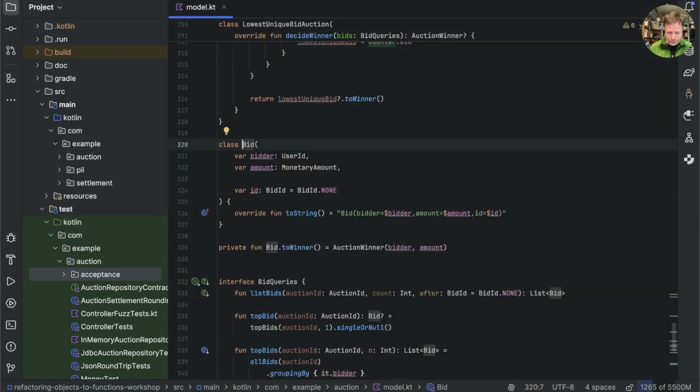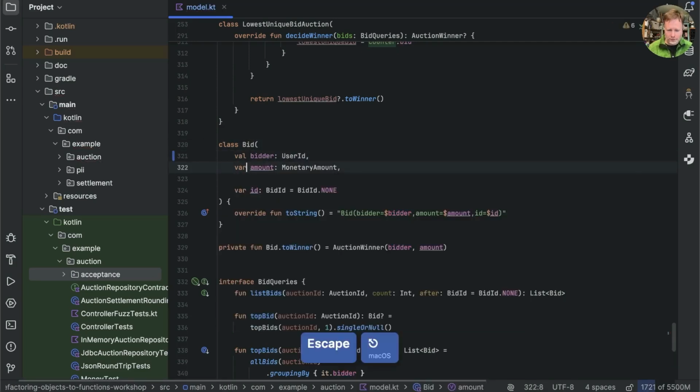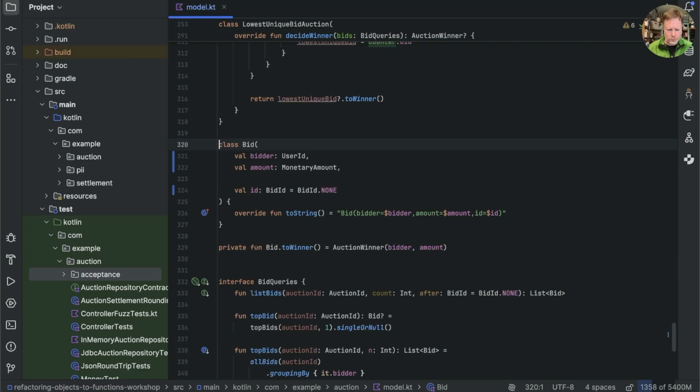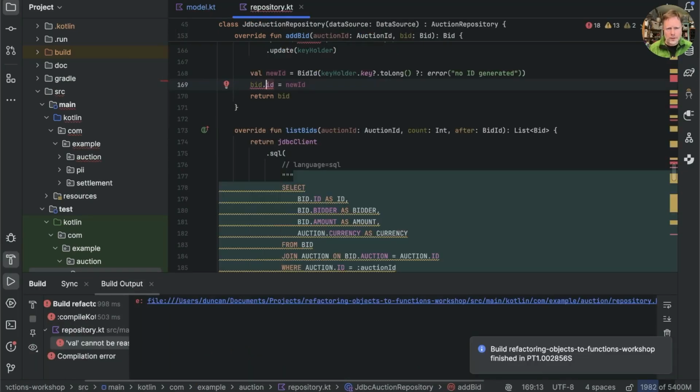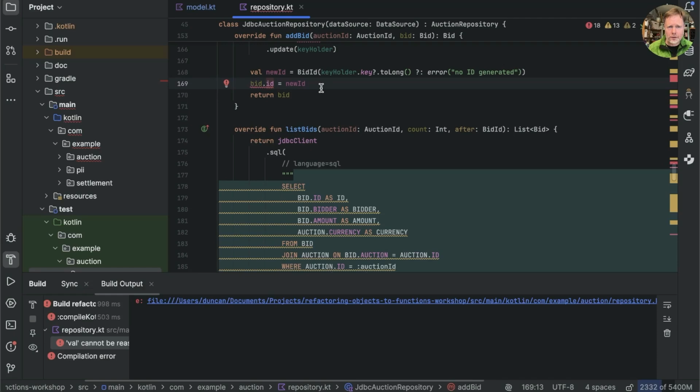There is one. And you can see here that this is a class and has properties of bidder, amount, and ID, and they're all vars, so they're all mutable. Now, unless we have a jolly good reason we don't like mutable things, so we might just say, let's make these into vals. So we'll just change them by hand. And if we did, of course, then this logically could become a data class. Let's see if that builds.